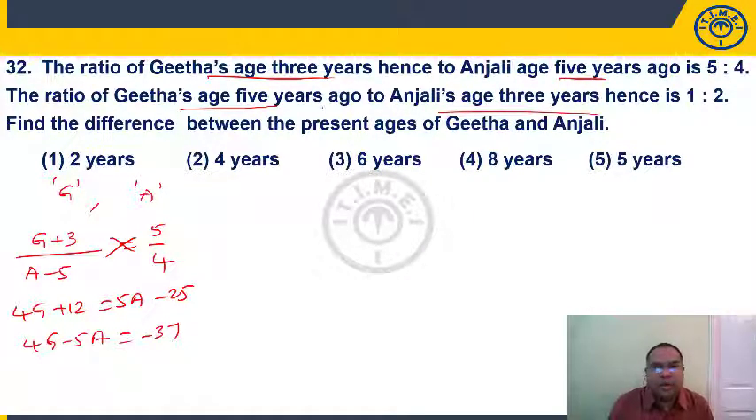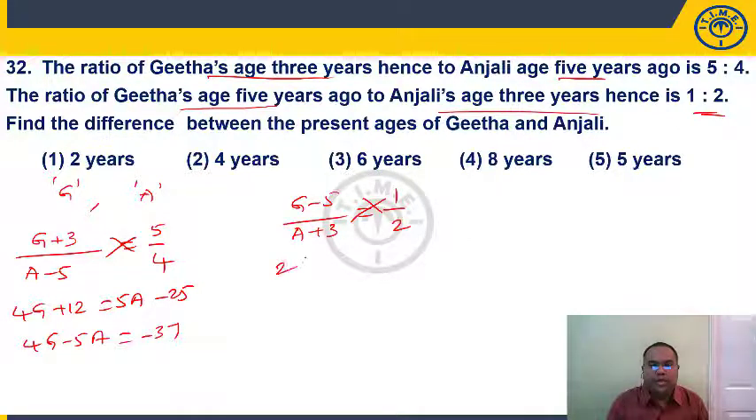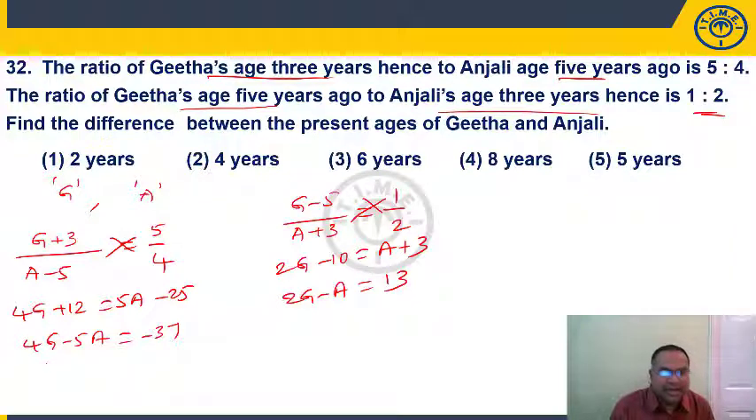Then you take the second one. Geeta's age 5 years ago: G is the present age, 5 years ago is G minus 5. And Anjali's age 3 years hence, after 3 years means A plus 3. This ratio is given as 1 is to 2. Cross multiply. 2G minus 10 is equal to A plus 3, or 2G minus A is equal to 13. So this is my first equation, this is my second equation.